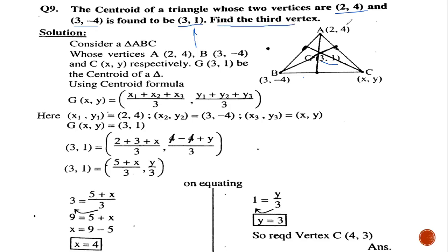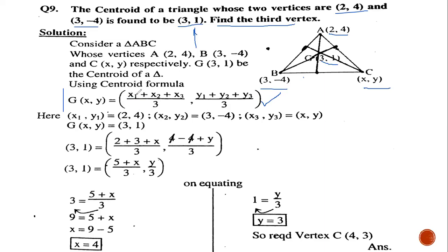So for a triangle, we are provided the coordinates of two vertices. 2, 4 are the coordinates of A. 3, minus 4 are the coordinates of B. The 3, 1 are the coordinates of the centroid, and they are asking us to find out the coordinates of the third vertex C. First of all, we have supposed the coordinates of C are x and y, by using this formula, because whatever information is given and whatever information is required, both are present in this formula. So you must know this formula.